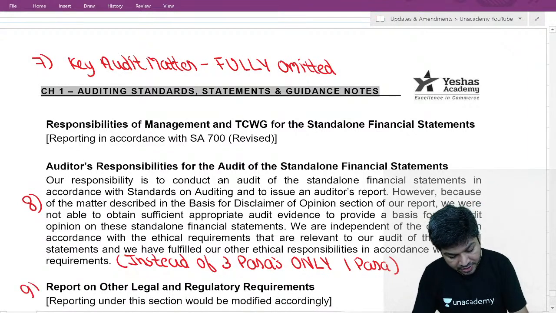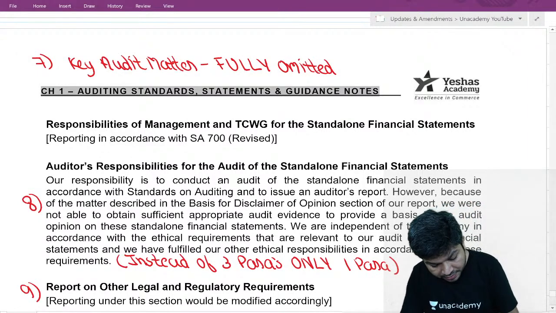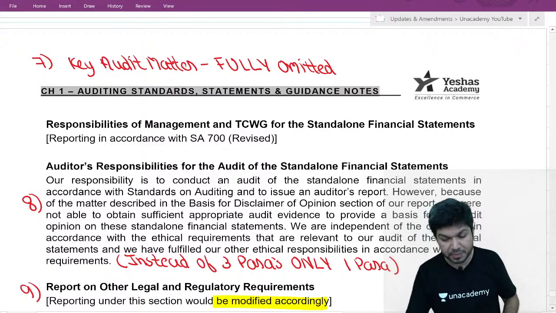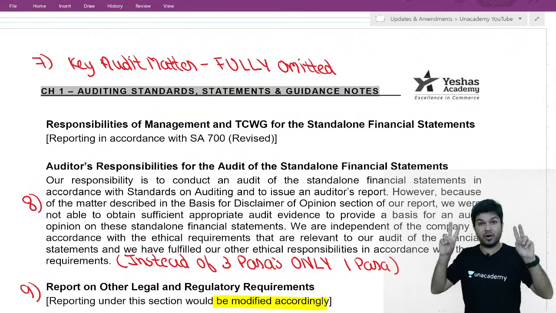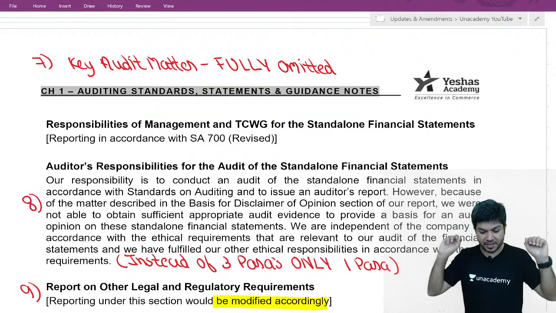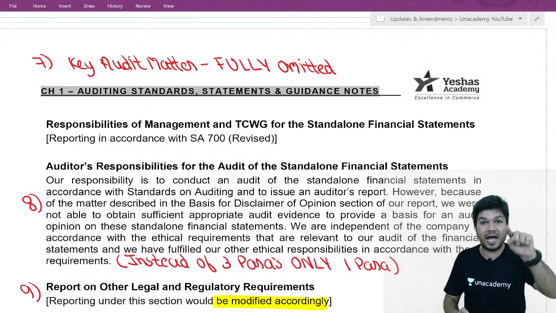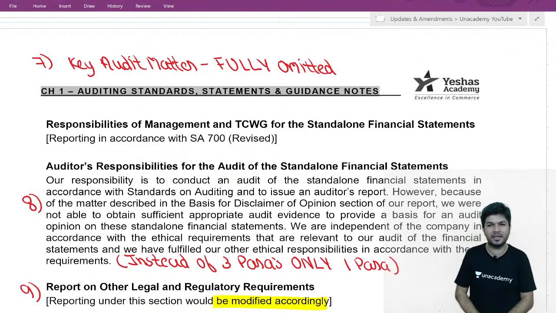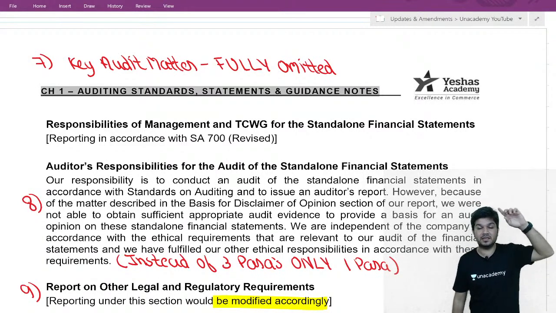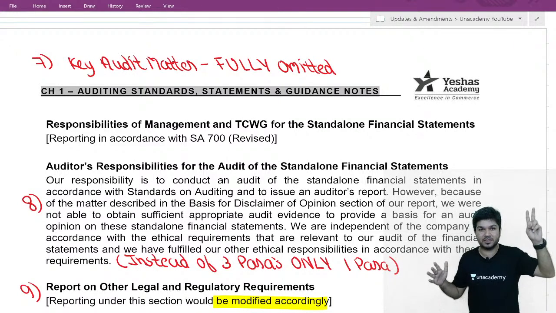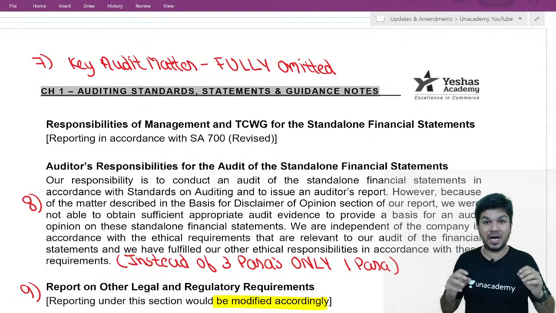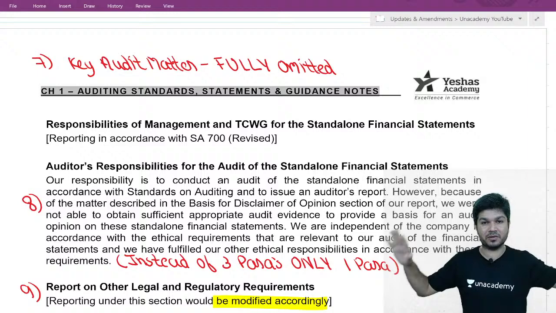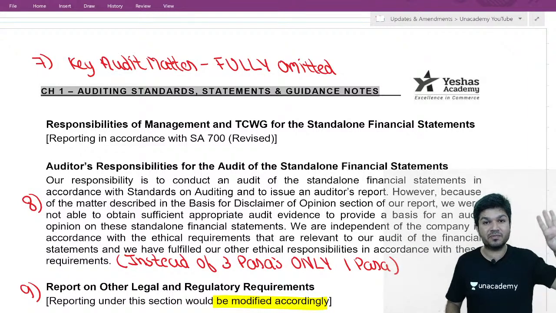And the 9th change, report on other legal and regulatory requirements will be modified accordingly. So if it's qualified or adverse, 7 changes. If it's a disclaimer, 9 changes. Which were the 9 changes again? First one, instead of opinion, disclaimer of opinion. Number 2, don't write we have audited, write we were engaged to audit. Third one, we are unable to express any audit opinion. Fourth, basis for disclaimer of opinion.